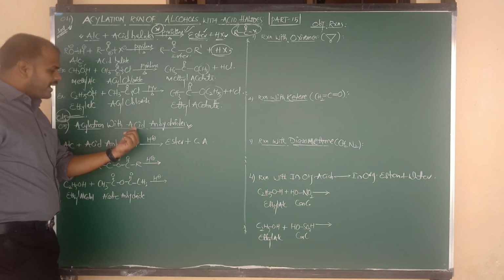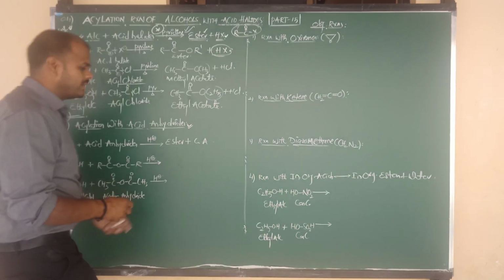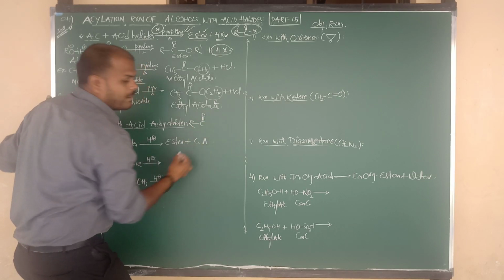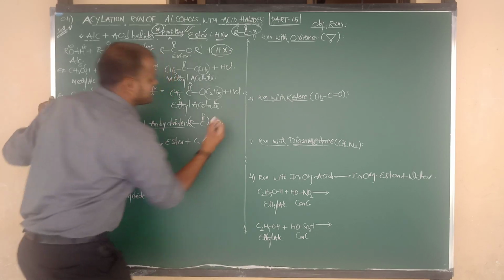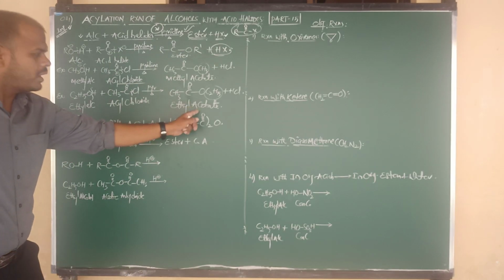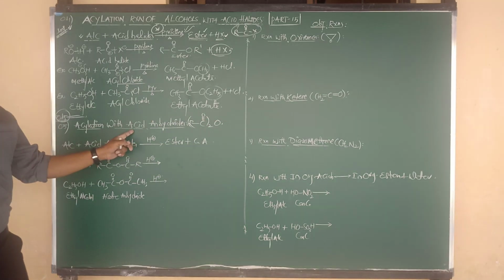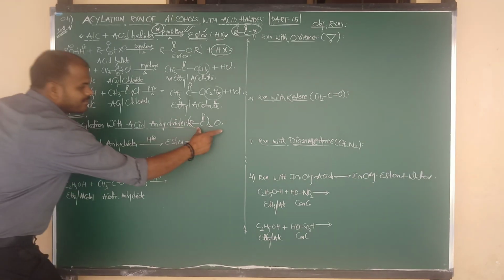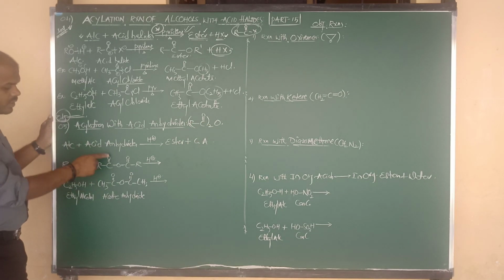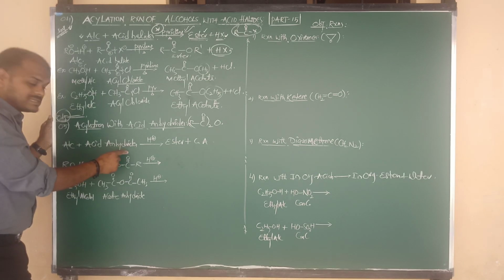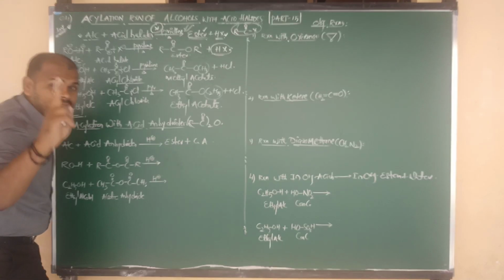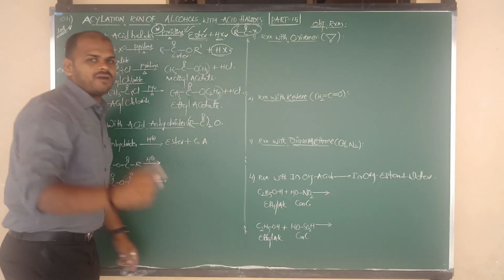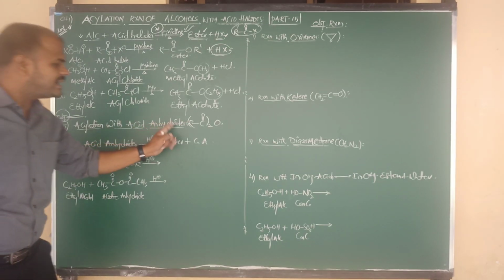First of all, let us know the formula of acid anhydride. It is R bonded to C double bond O, taken twice, and between the two RC double bond O groups there is one oxygen. I have written that free oxygen here. This is the formula of acid anhydride.